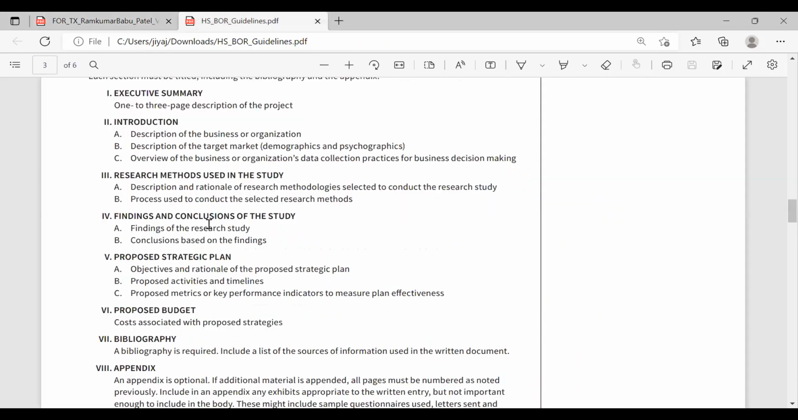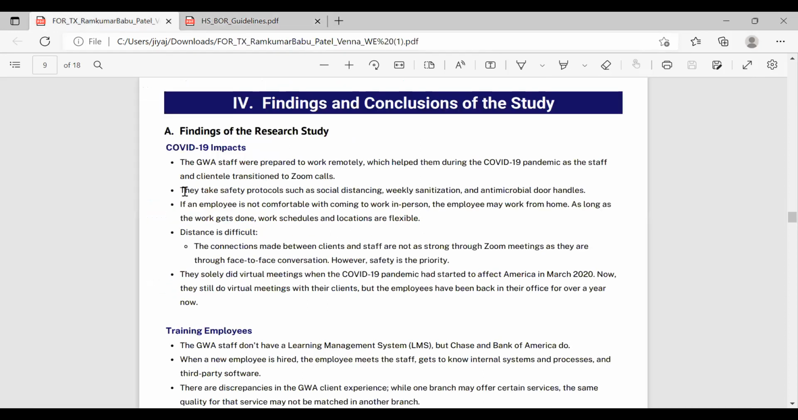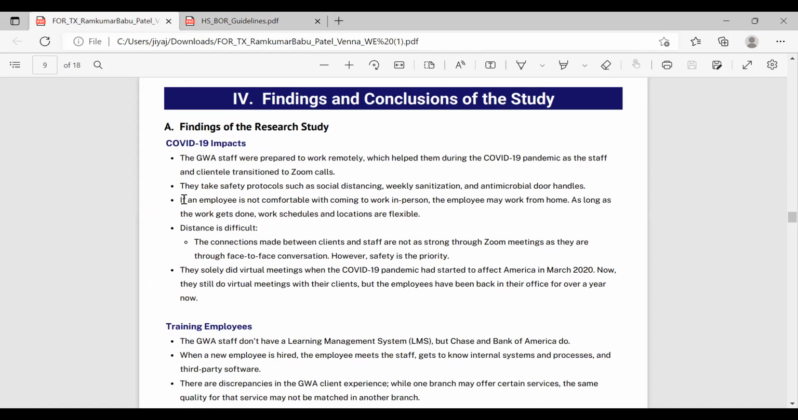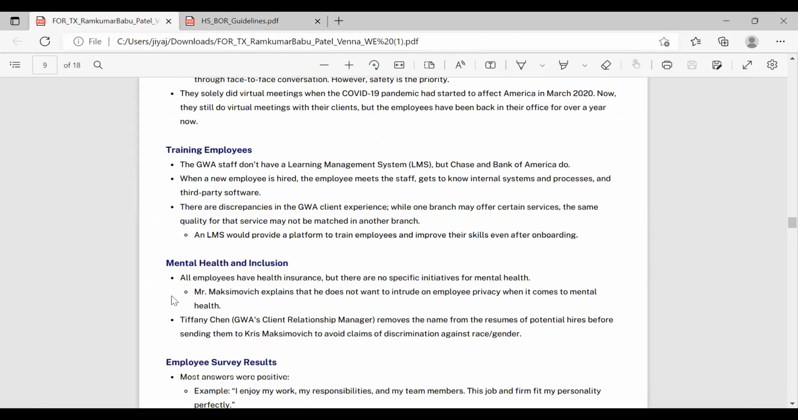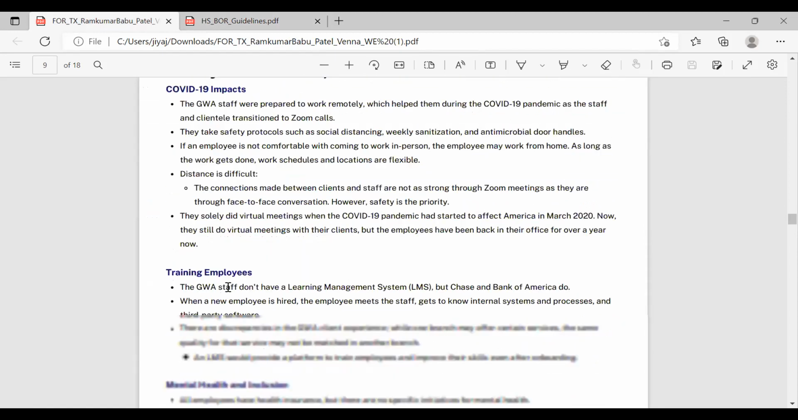Next is Part 4, findings and conclusions of the study. Part A, findings of the research study, and Part B, conclusions based on the findings. So Part A is the findings of our research study, so what we found throughout the research we did and what can be done to improve that. So we have the COVID-19 impacts, training employees, and mental health inclusion. Remember, our prompt was about COVID and how that impacts employee experience. So again, this is basically what we found in each of our research studies.